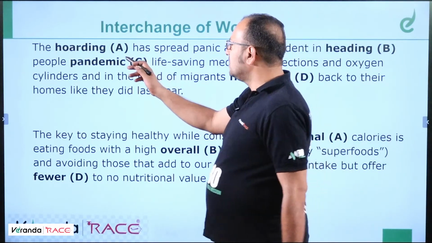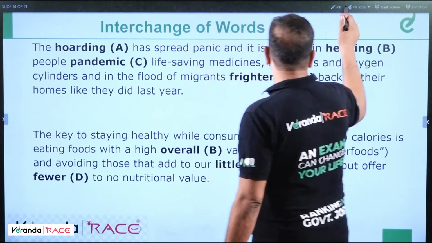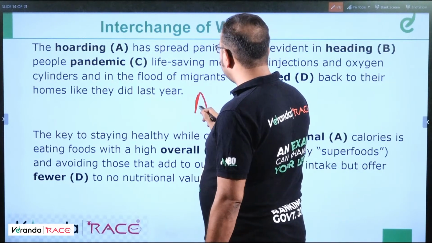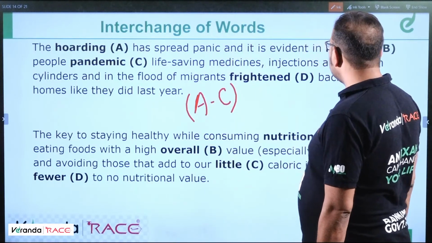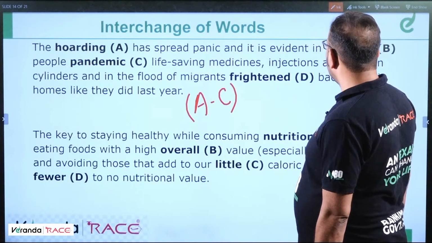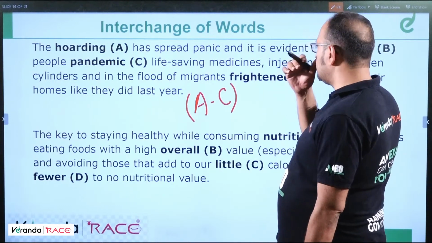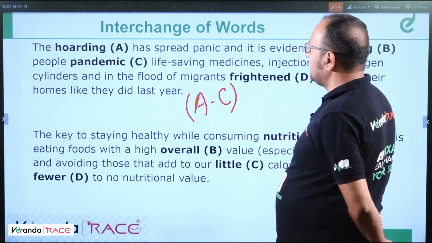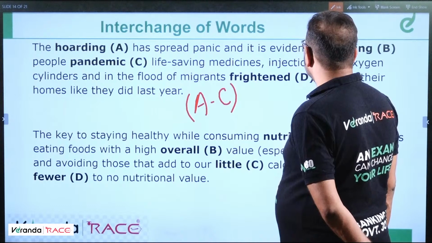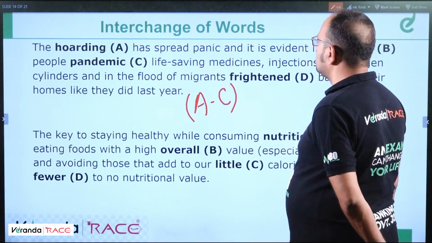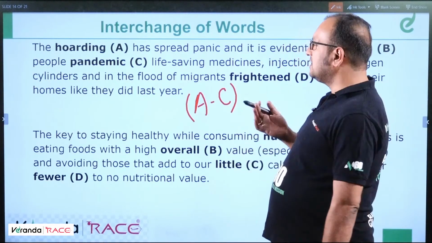Here it should be pandemic, because the pandemic has spread panic and it is evident. So AC will be definitely a pair. AC means there should be an interchange in AC. Let's check. The pandemic has spread panic and it is evident in frightened people holding. Okay, it is like we have interchanged differently.